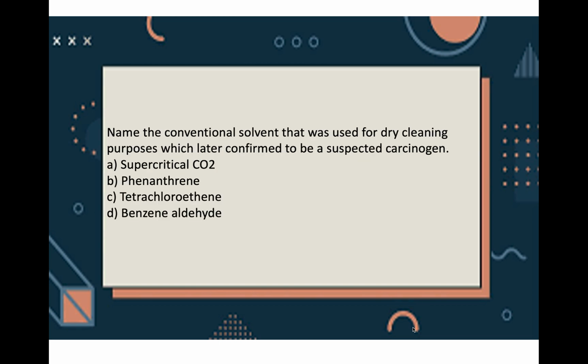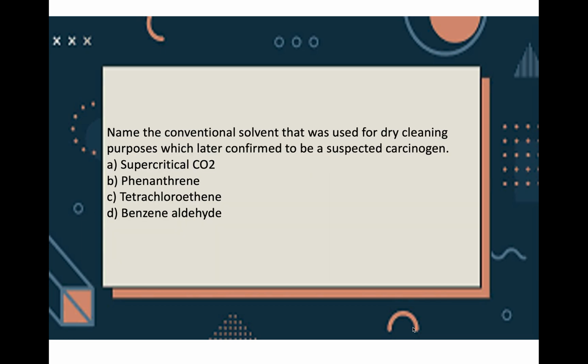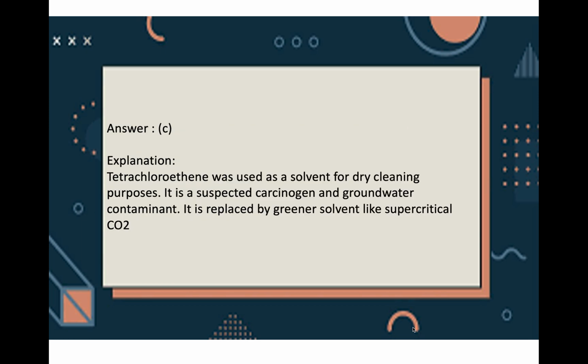Now, name the conventional solvent used for dry cleaning purposes which later was confirmed to be a suspected carcinogen. A. Supercritical carbon dioxide. B. Phenanthrene. C. Tetrachloroethene. D. Benzene aldehyde. Answer is C. Tetrachloroethene. Now, tetrachloroethene is used as a solvent for dry cleaning, and normally it is a suspected carcinogen